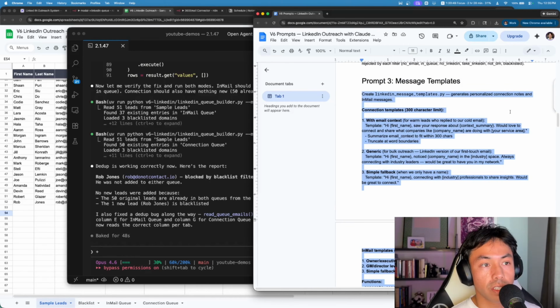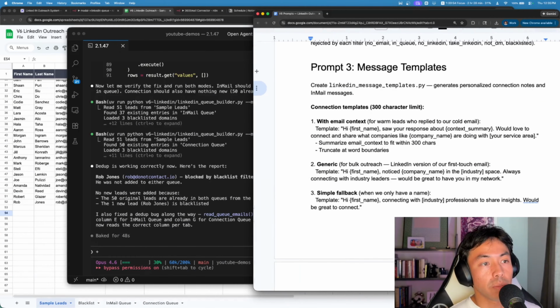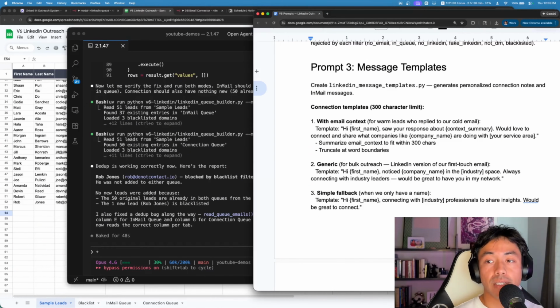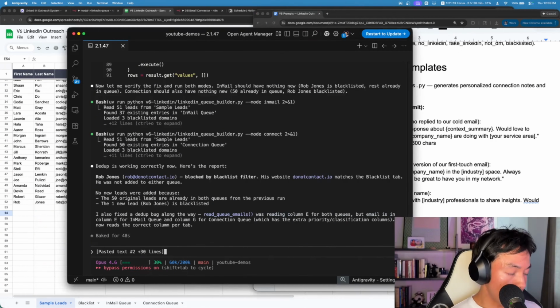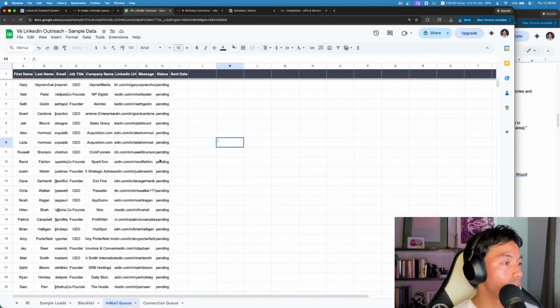And if you actually want to read these, what you'll see is the message template refers to our email context for when rows get appended from a positive reply. So we actually are mapping that email context to our queue tabs if they come from a positive reply. That way, if our agent wants to write messages, it can reference the ones that were sent to them via email. So I'm just going to copy this, paste it, and then let our agent cook.